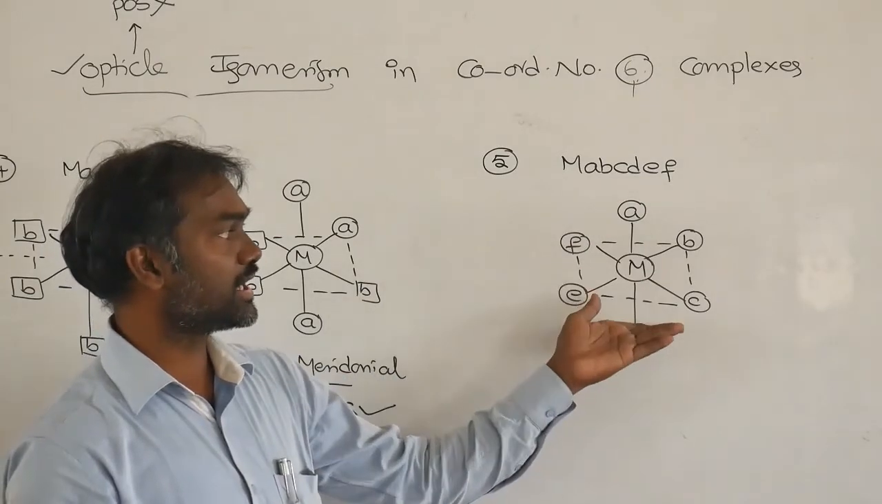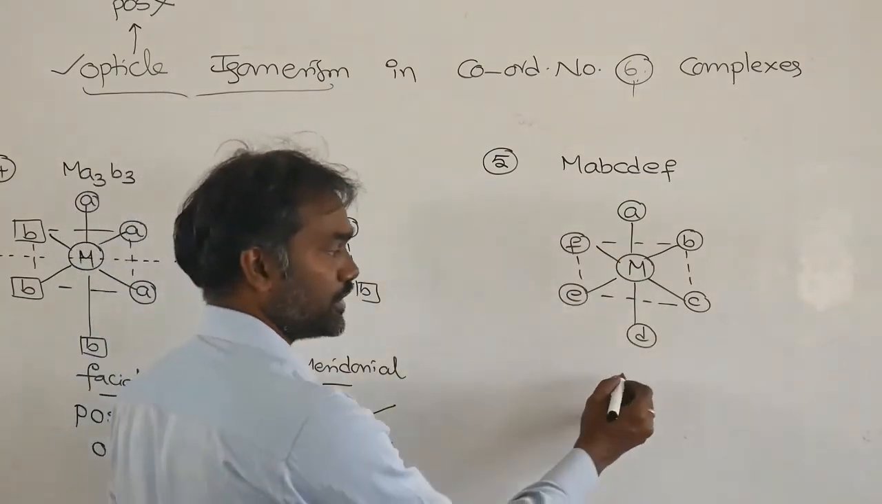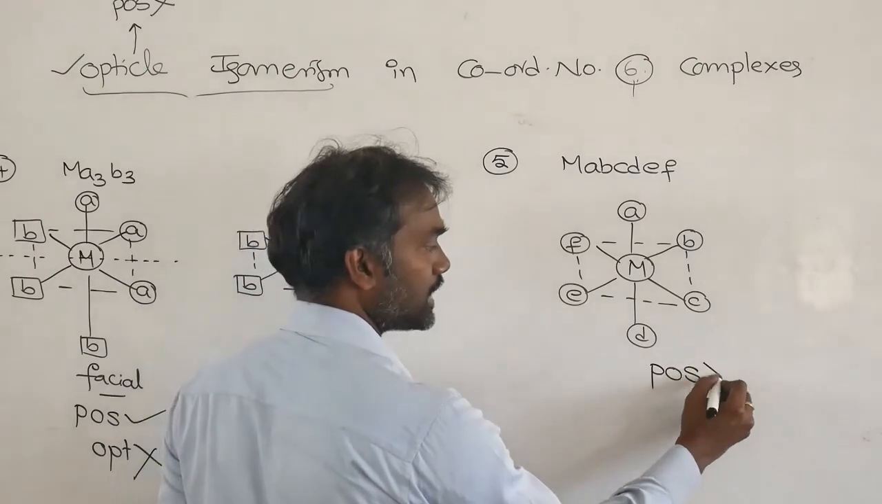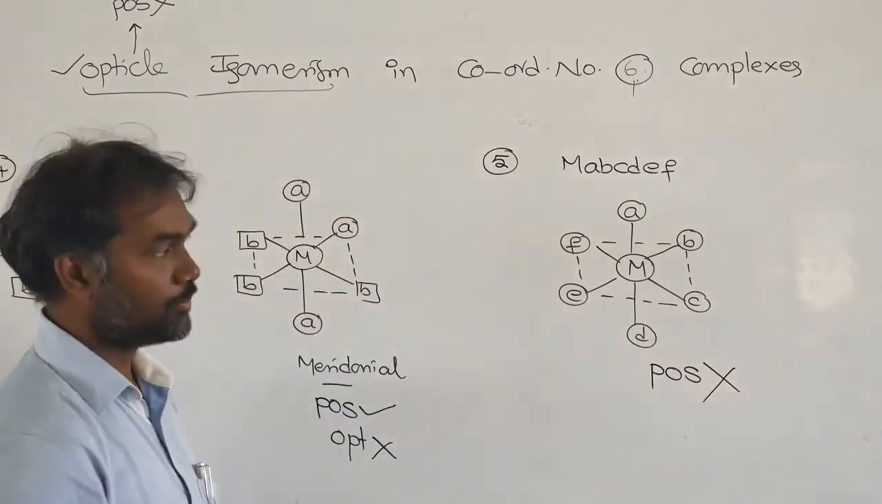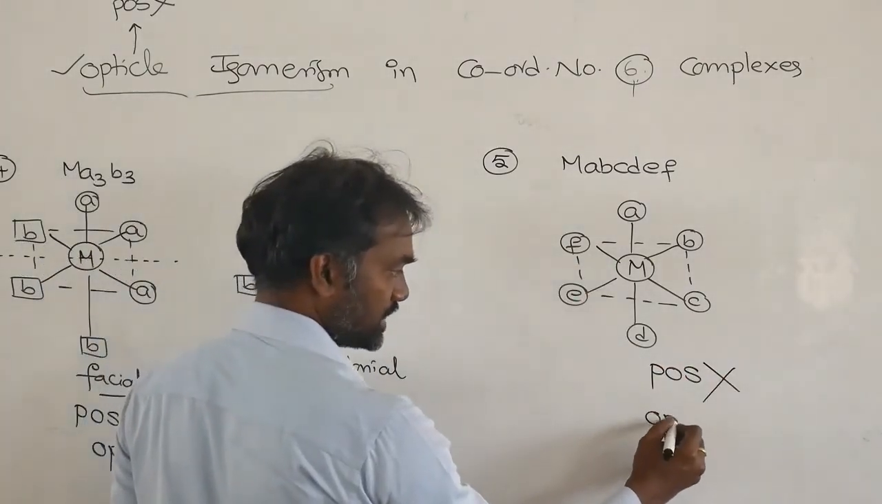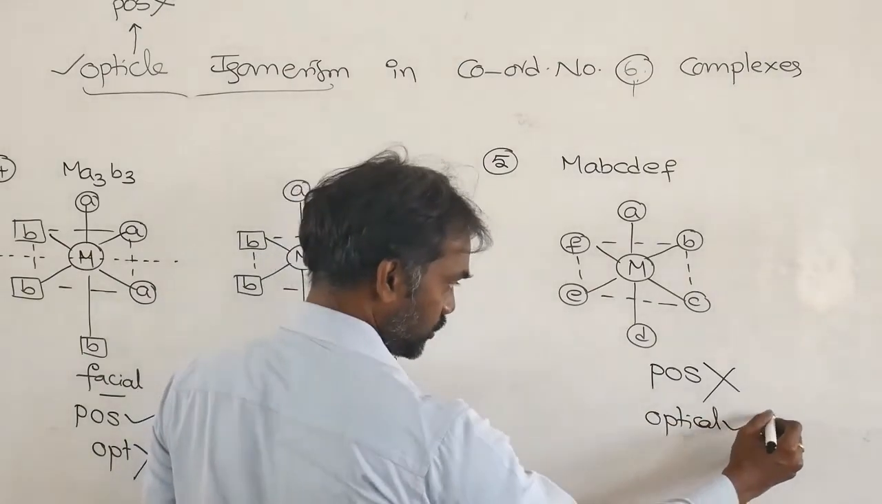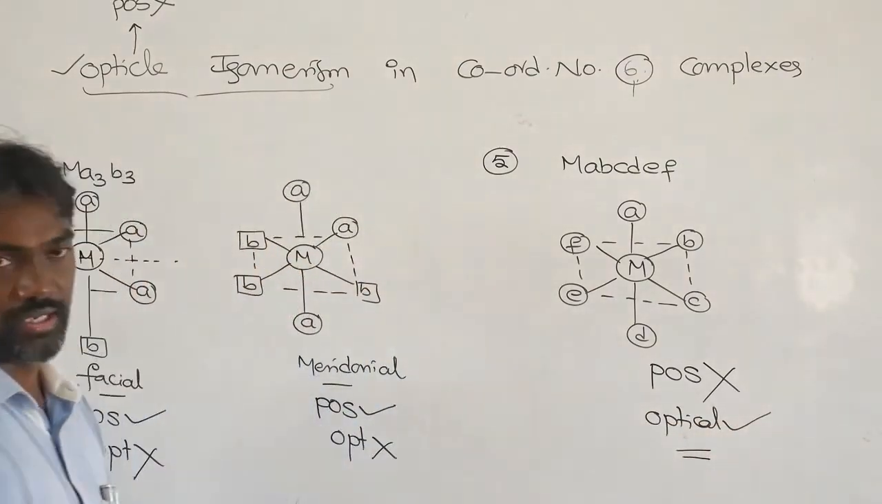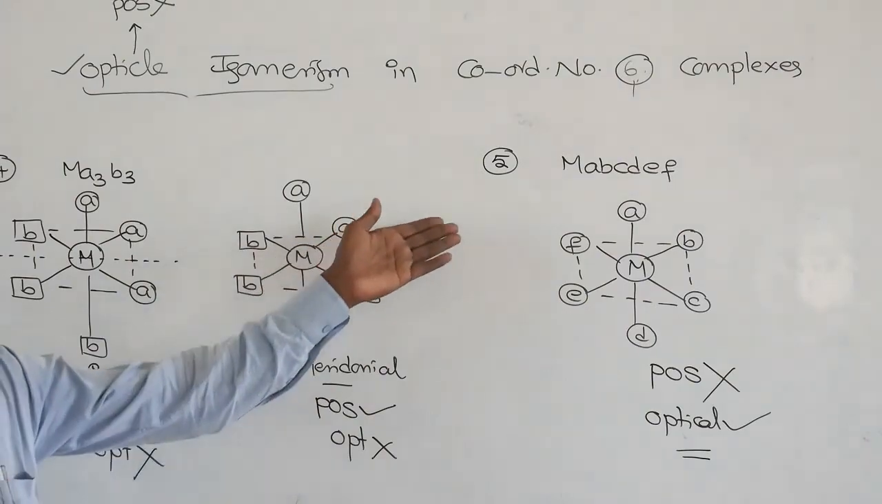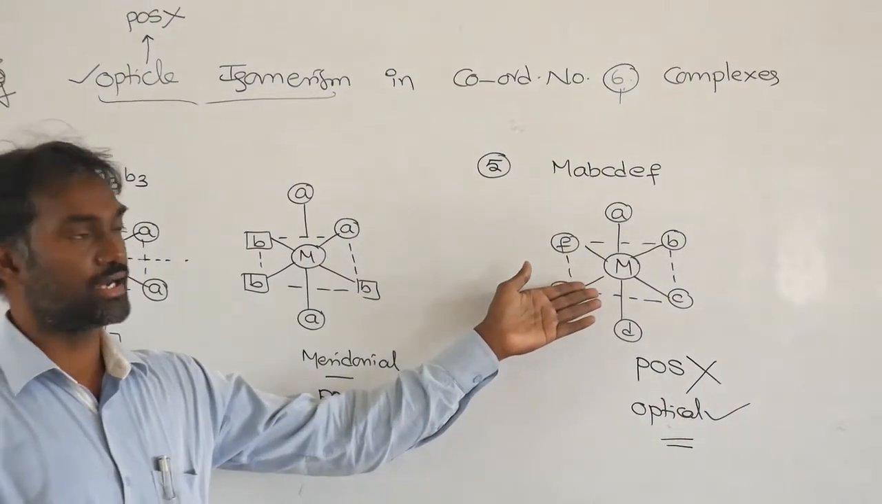Any side you cut, you can't get equal halves. So that means what? Plane of symmetry is not possible. Plane of symmetry is not possible means it is showing optical activity. So this is everything for monodentate ligands.